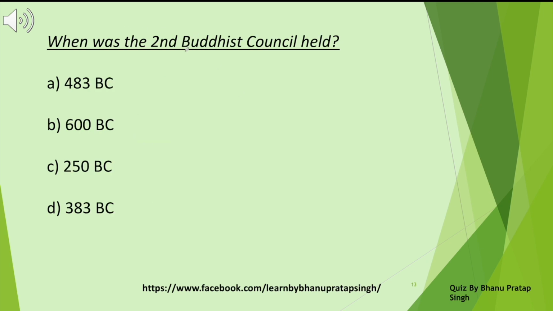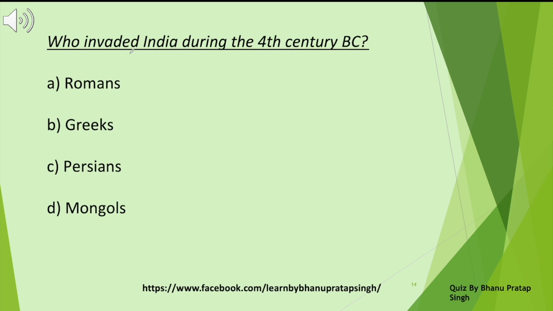When was the second Buddhist council held? 483 BC, 600 BC, 250 BC, 383 BC. It was held in 383 BC. Who invaded India during the 4th century BC? Romans, Greeks, Persians, Mongols. Greeks invaded India.